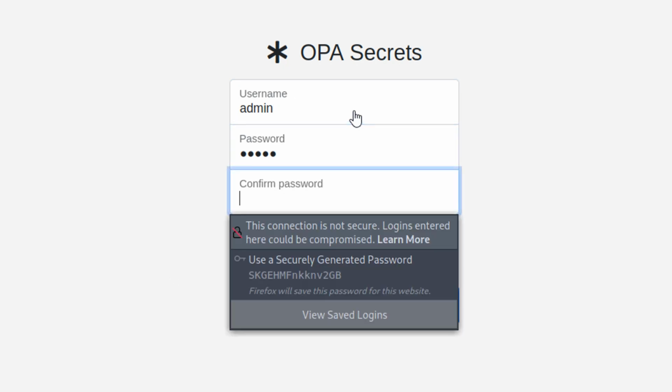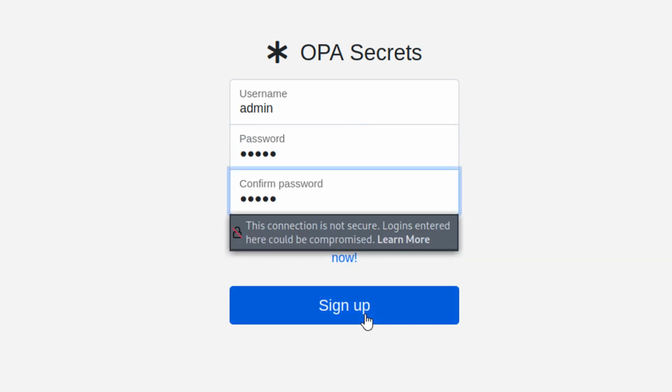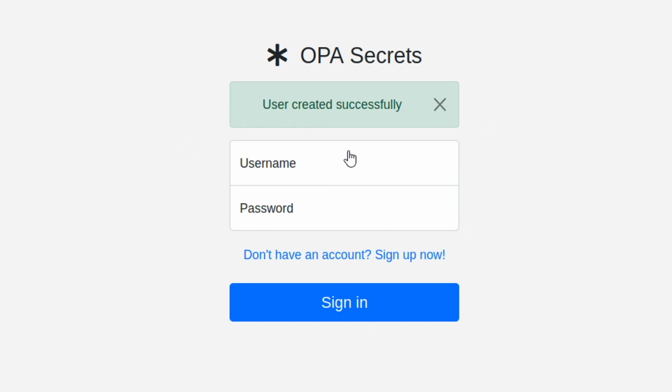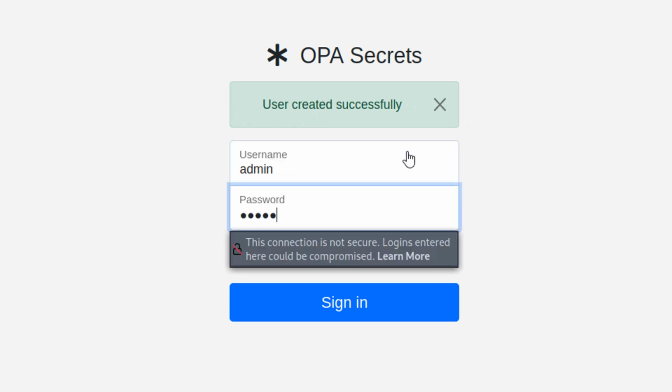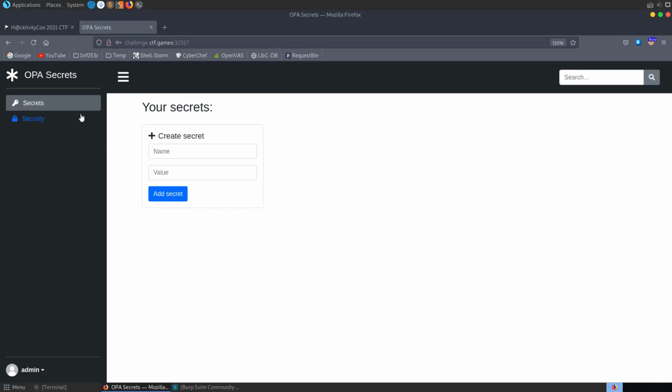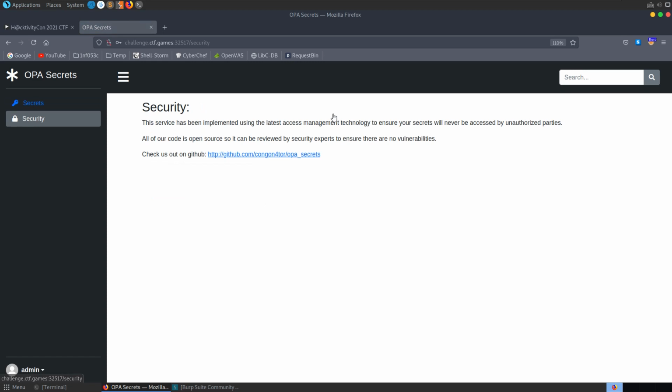So let's have a look at this sign up and try and create a new account. Let's see if we can create an admin account, or whether it tells us the users exist. Okay, let's just create the account. So we'll log in as admin, and we can now see that we have access to this Your Secrets page where we can create a new secret. We've got a security page which says, this service has been implemented using the latest access management technology to ensure your secrets will never be accessed by unauthorized parties. All of our code is open source, so it can be reviewed by security experts to ensure there are no vulnerabilities. Check us out on GitHub.